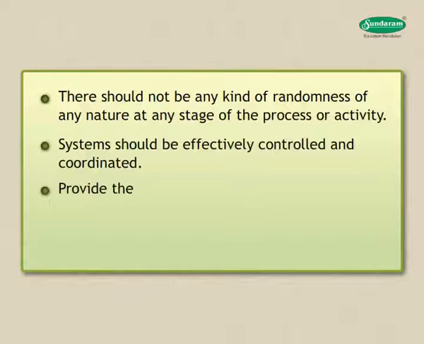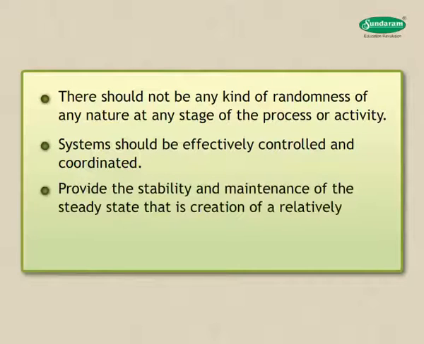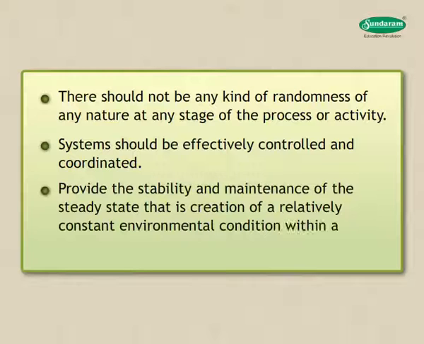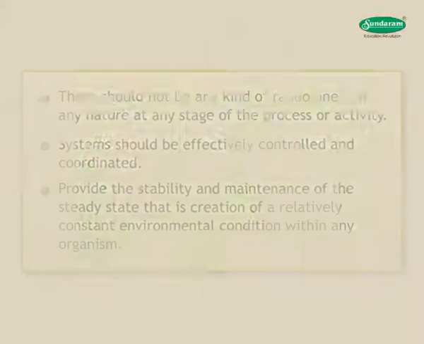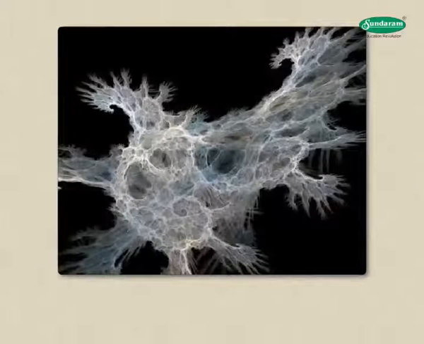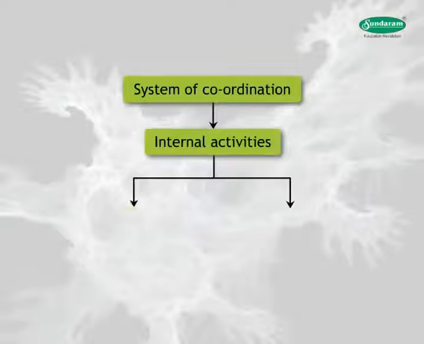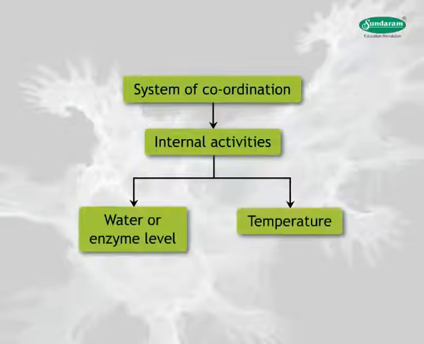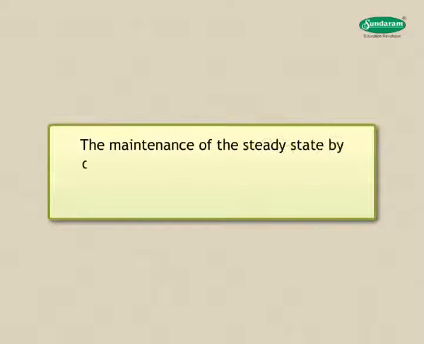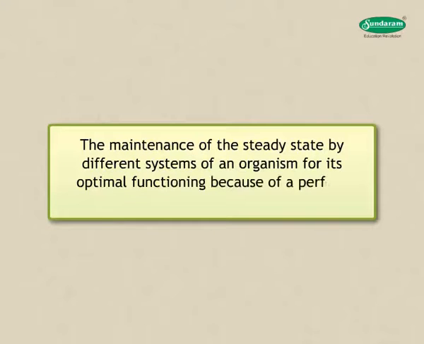This would provide the stability and maintenance of the steady state, that is, creation of a relatively constant environmental condition within any organism. In any organism, there should be a perfect system of coordination between internal activities due to water or enzyme level and temperature, etc., and such similar external environmental stimuli. The maintenance of the steady state by different systems of an organism for its optimal functioning because of a perfect coordination is called homeostasis.